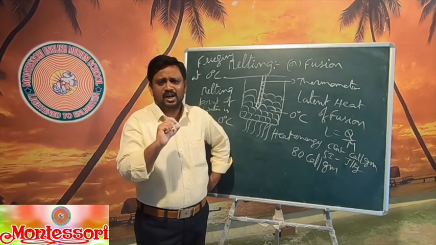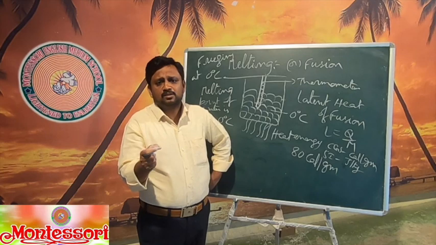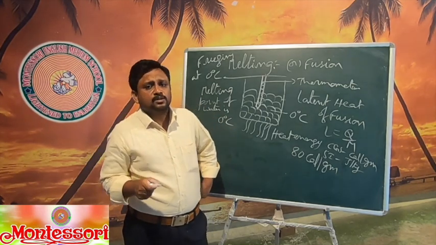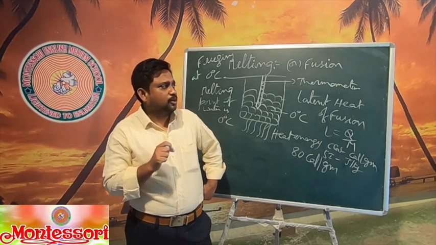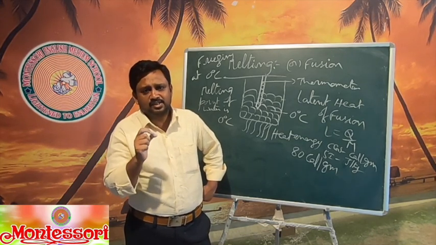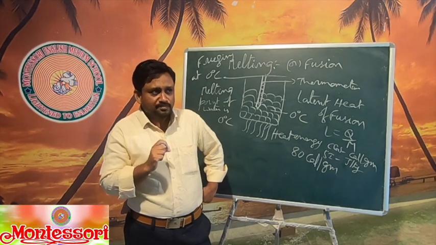So we can say that ice floats on water, because why? You all know about floating bodies from 9th class. Floating means nothing but the density of ice is less than the density of water.